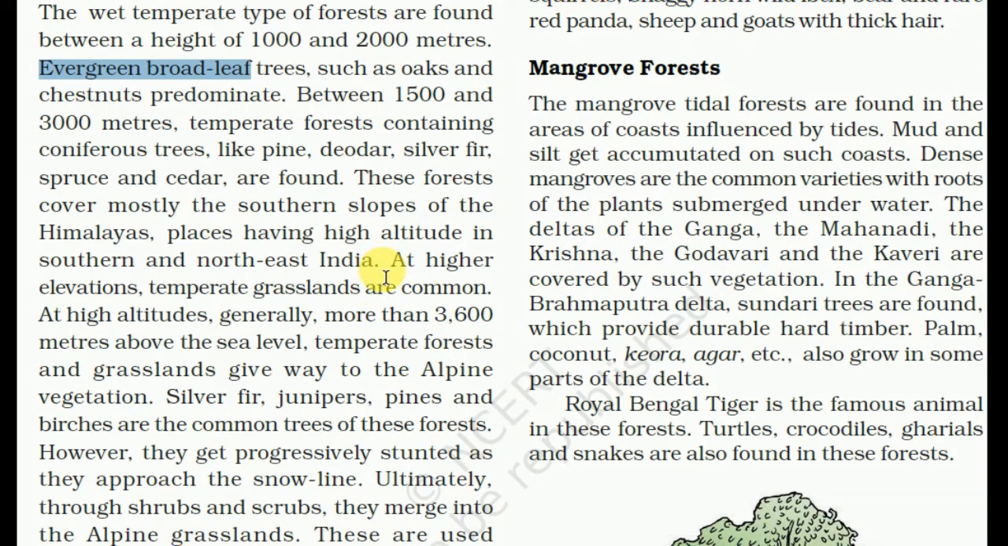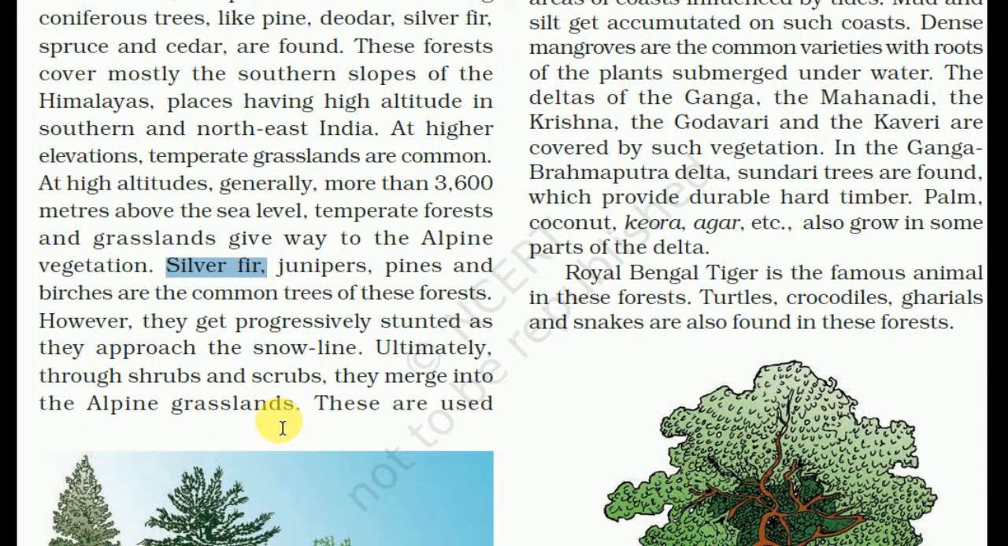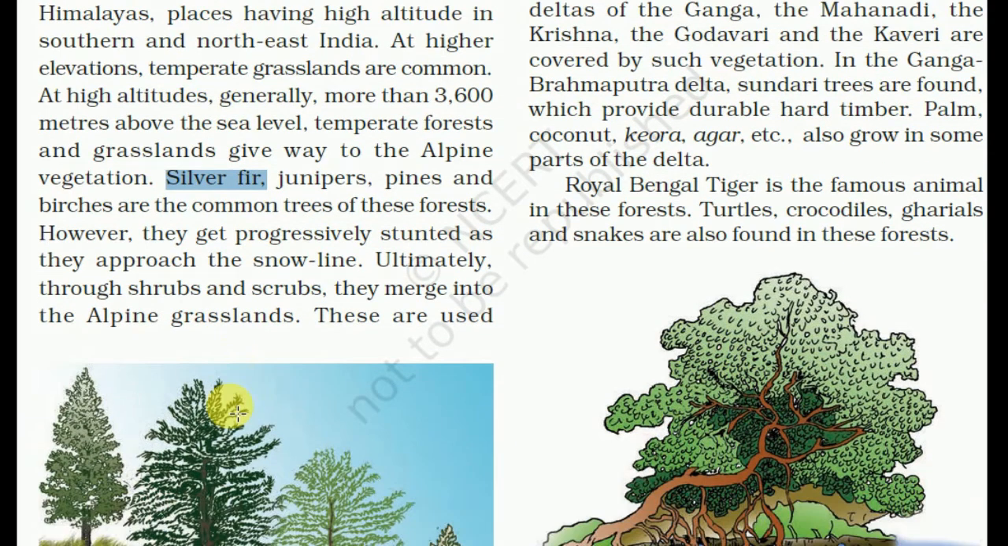At high altitude, generally more than 3600 meters above sea level, temperate forest and grassland give way to alpine vegetation. Silver fir, juniper, pines and birches are the common trees of these forests. However, they get progressively stunted as they approach the snow line. Ultimately, through shrubs they merge into alpine grassland.